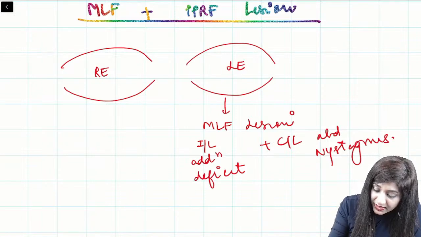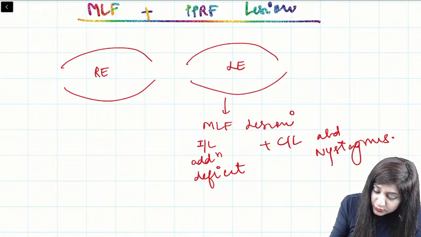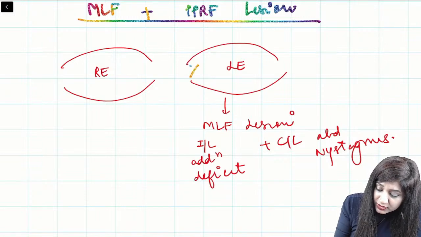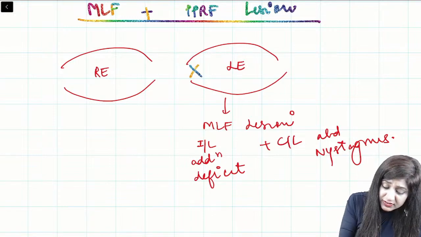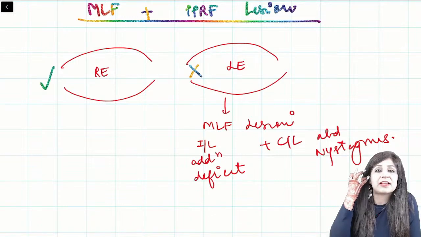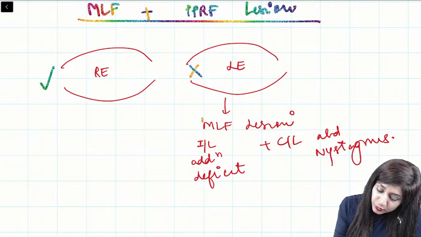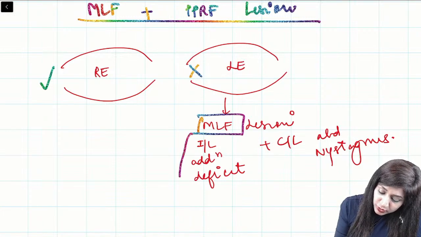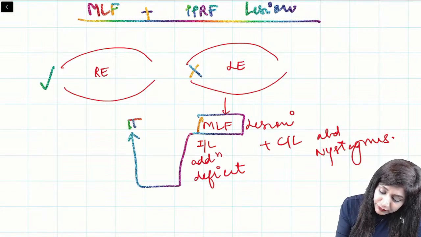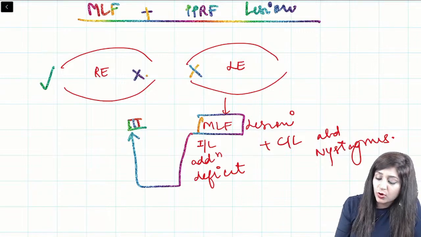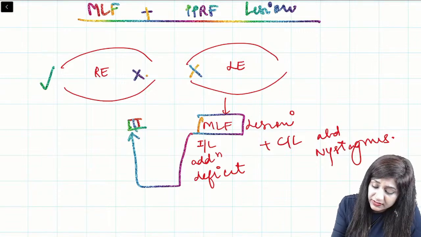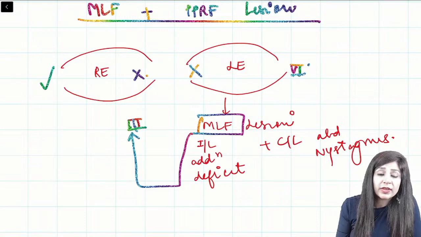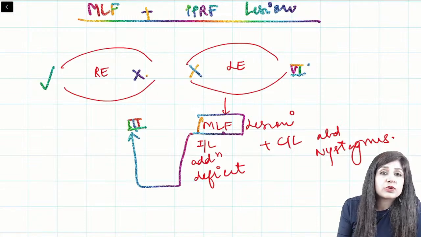So we will have the absence of adduction on this side, as well as abduction nystagmus here. Now this MLF lesion is also connected with the third nerve of this side. It was between the third and sixth nerve nuclei, so this MLF lesion is affecting this one too.